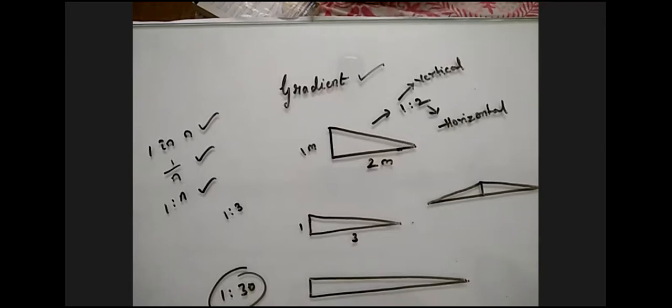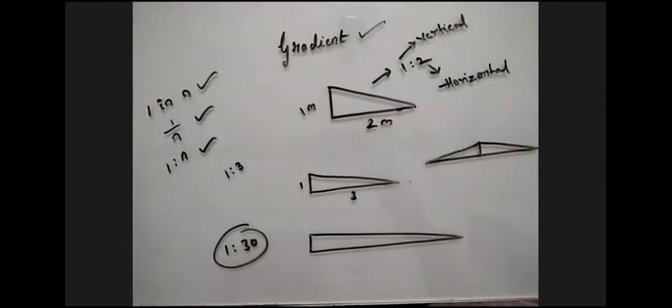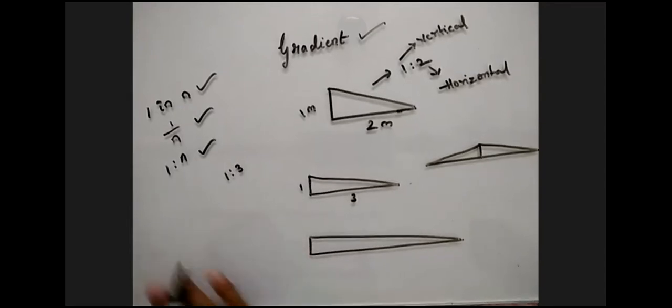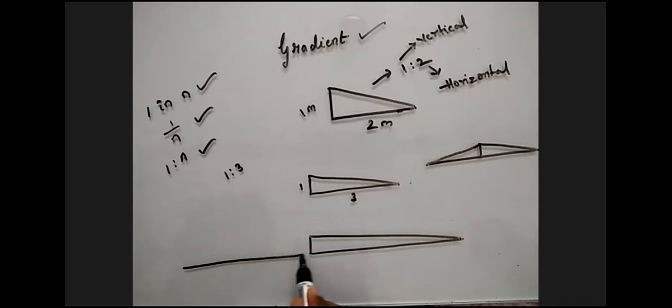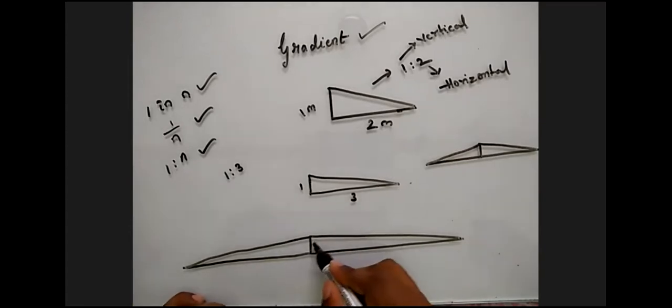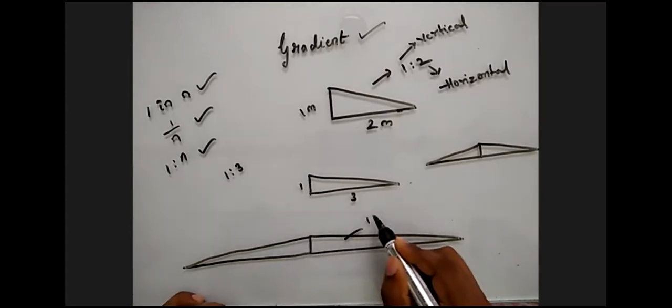Now this will be the exact cross section of the road. For example, if a road is like this, the cross slope provided is 1:30.